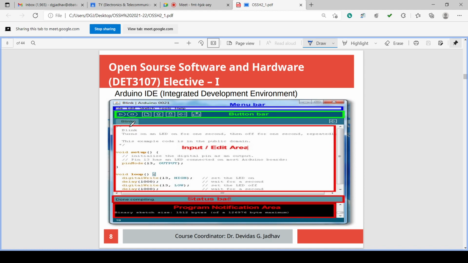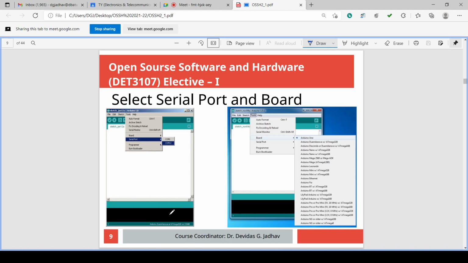Then below that there is the input and edit area, which we call a sketch, where we input or edit the program, and that program is called a sketch in Arduino. Below that there is a status bar, where the status of the program is displayed, and below that is a program notification area. The actual activity going on is notified there. So various activities are continuously notified in this program notification area window.